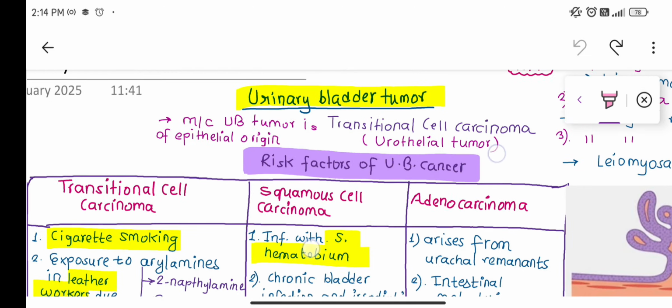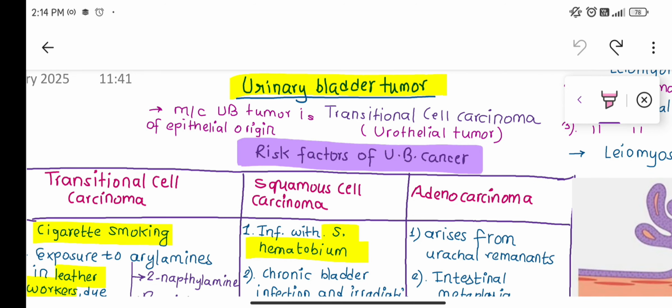The tumors of the urinary bladder most commonly arise from the epithelial tissue. The lining epithelium of the urinary bladder is transitional epithelium. So the most common urinary bladder tumor is transitional cell carcinoma. This is also known as urothelial tumor, because transitional epithelium is also known as urothelium.